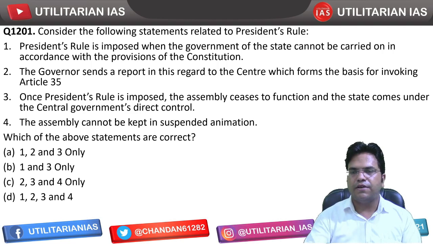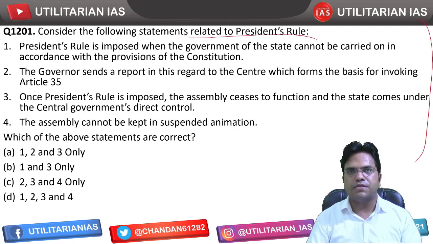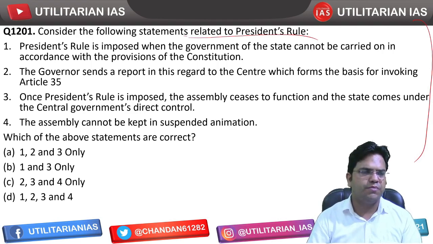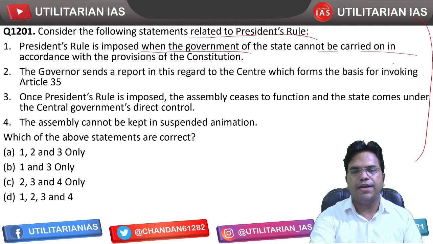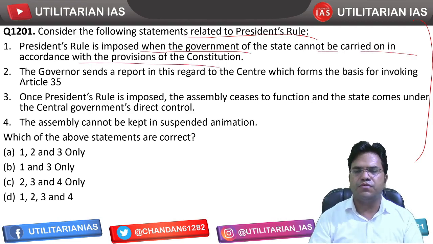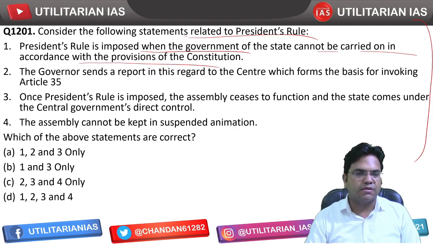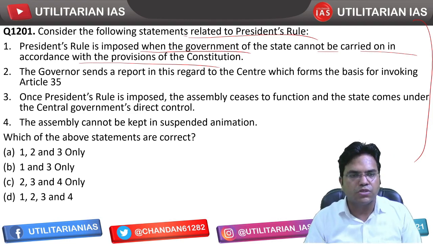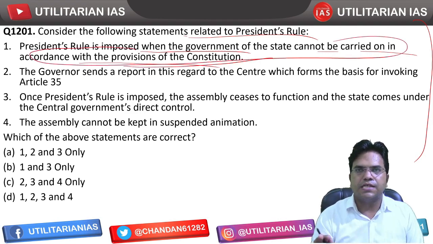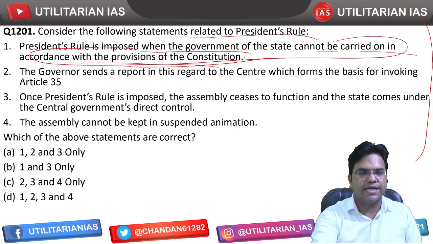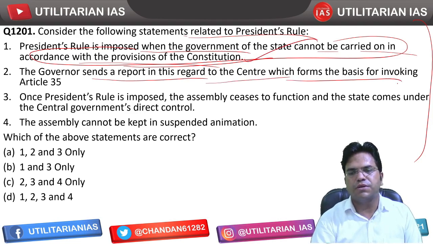Now we are starting the first question of the day, and that is: consider the following statement regarding President's rule. Article 356, you would be knowing. President's rule is imposed when the government of a state cannot be carried on in accordance with the provisions of the Constitution. That is the premise of Article 356, right? You cannot impose 356 just like that. There has to be a premise, and this has been mentioned in the Constitution. So that's a correct statement.